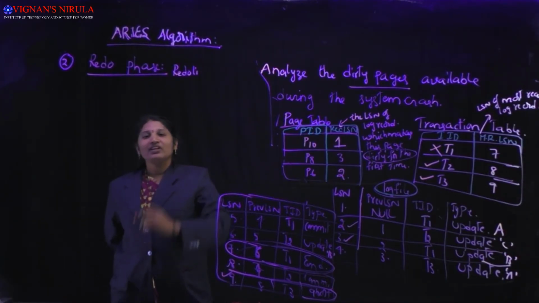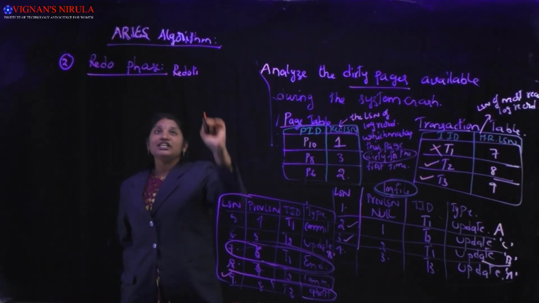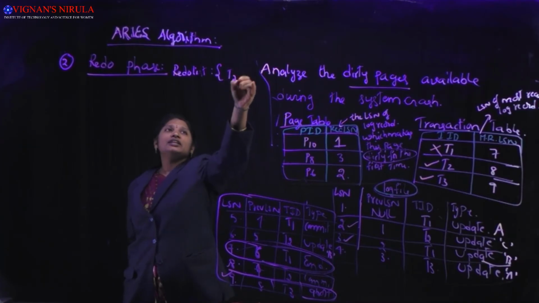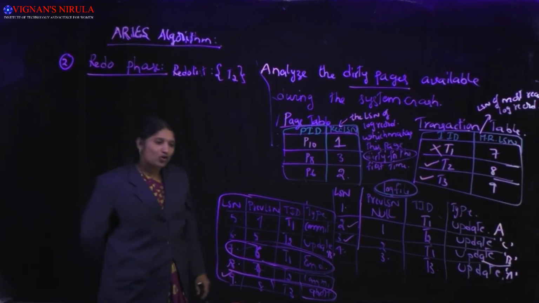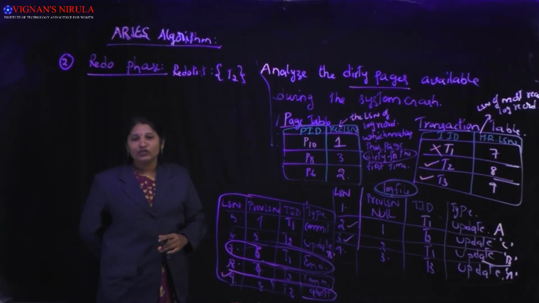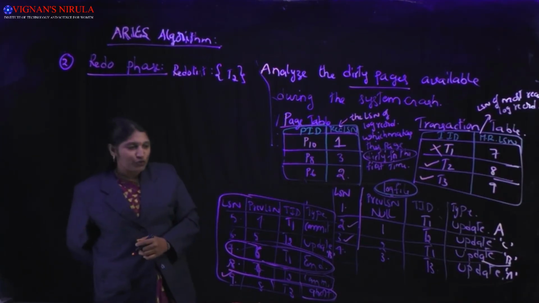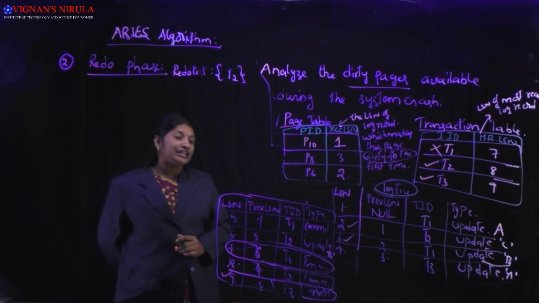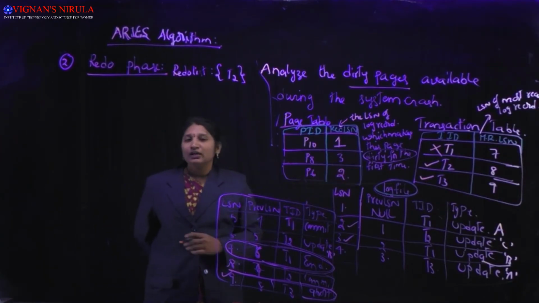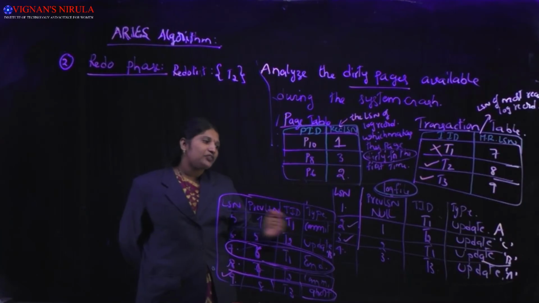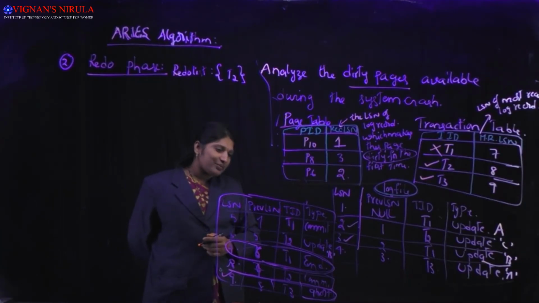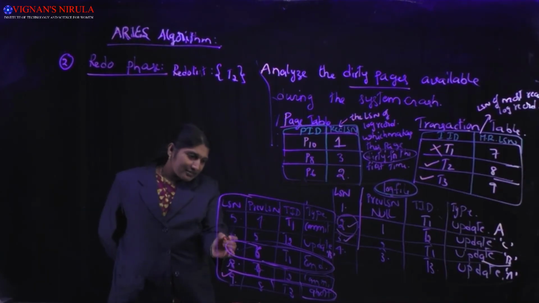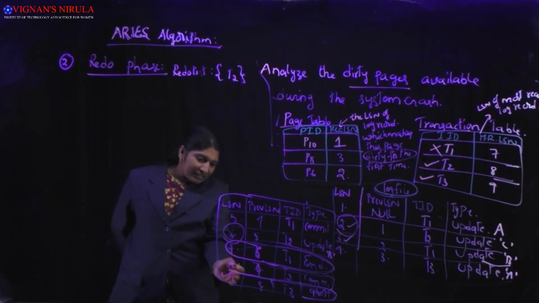As you already saw from the analysis phase, the redo list for this example is T2. So all the actions of T2 have to be redone in the original order. The actions of T2 must be identified from the log file by checking each record. What are the log records written by T2? They are 2, 6 and after that 8.